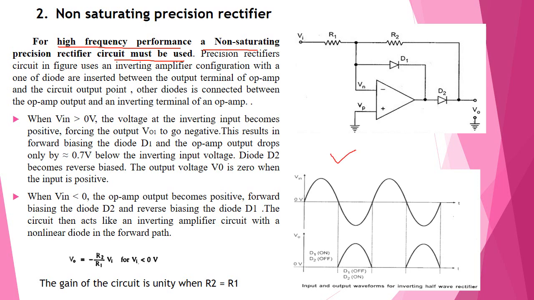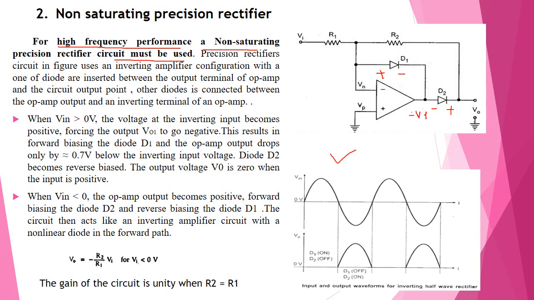During the positive half cycle, the voltage at the inverting terminal becomes positive, forcing the output of the op-amp to go negative. The diode D1 is forward biased and D2 is reverse biased.